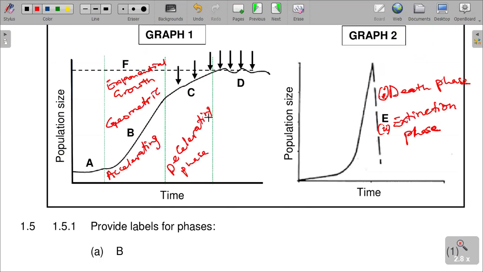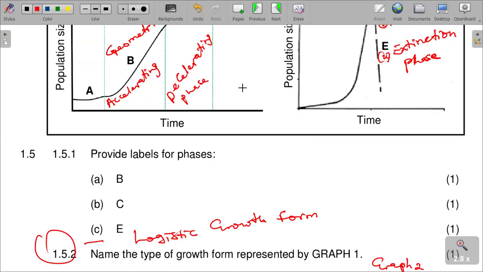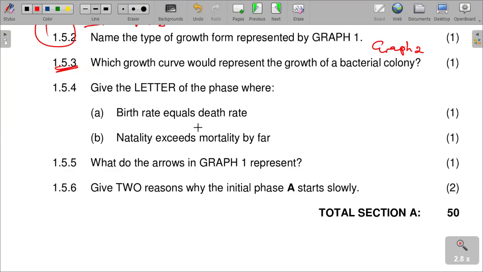As you can see at D, we are seeing that death rate and birth rate are equaling each other, or balancing each other there. So it is where birth rate equals death rate. It is letter D. And then natality exceeds mortality, death rate exceeds birth rate by far.